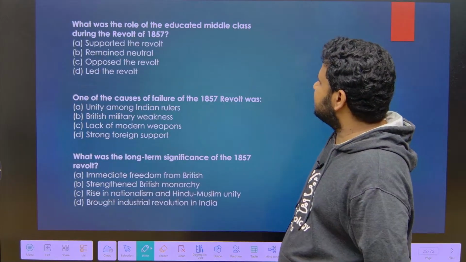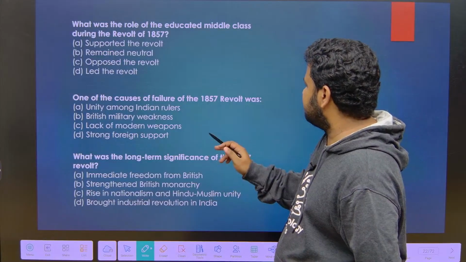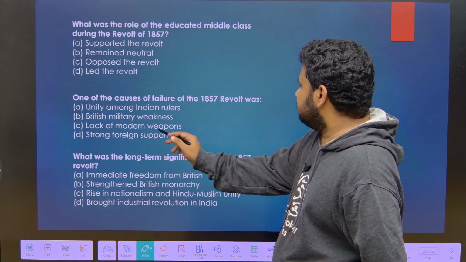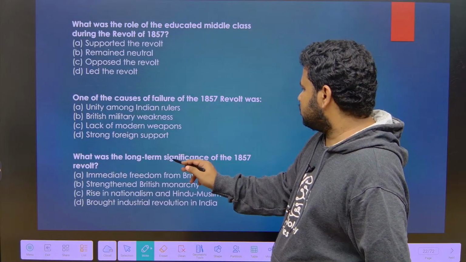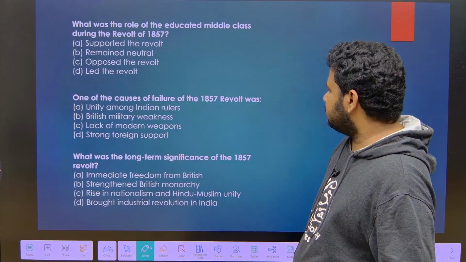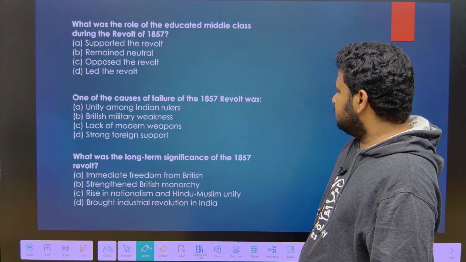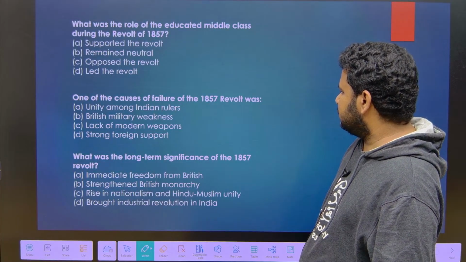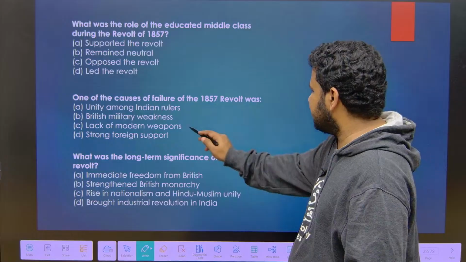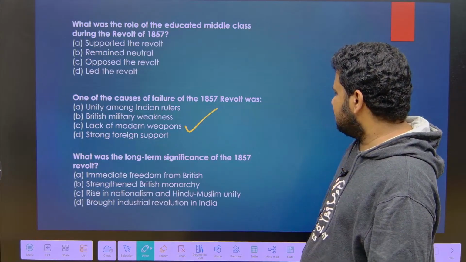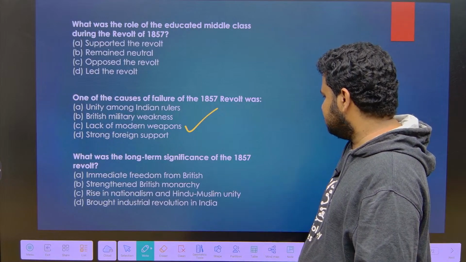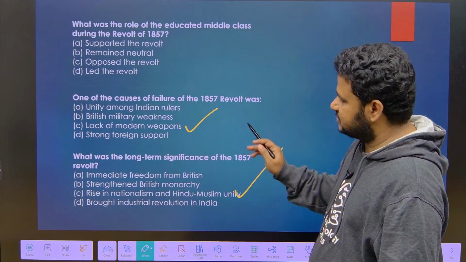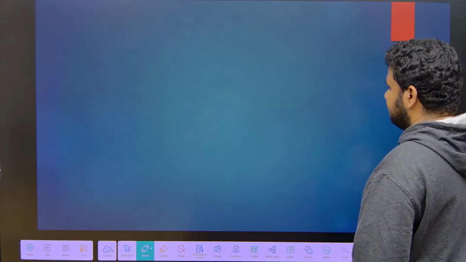What was the role of the educated middle class? Remember the causes of failure: lack of unity among Indian rulers, lack of modern weapons, lack of strong foreign support. There was no unity and a lack of modern weapons. What was the long-term significance? Not immediate freedom from the British, but a strengthened British monarchy, a rise in nationalism and Hindu-Muslim unity. This was the long-term benefit that we got.